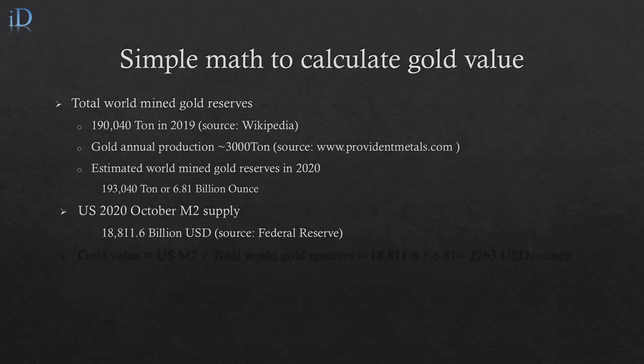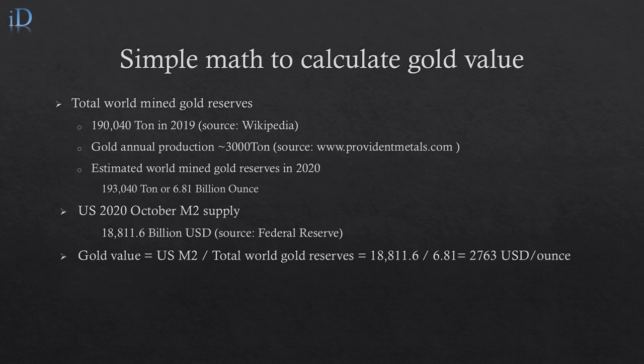And according to the Federal Reserve, US M2 money supply is 18,811 billion US dollars in October 2020. Then we get the gold value is about 2,763 US dollars per ounce, which is much higher than the recent gold peak price of about 2,000 US dollars.